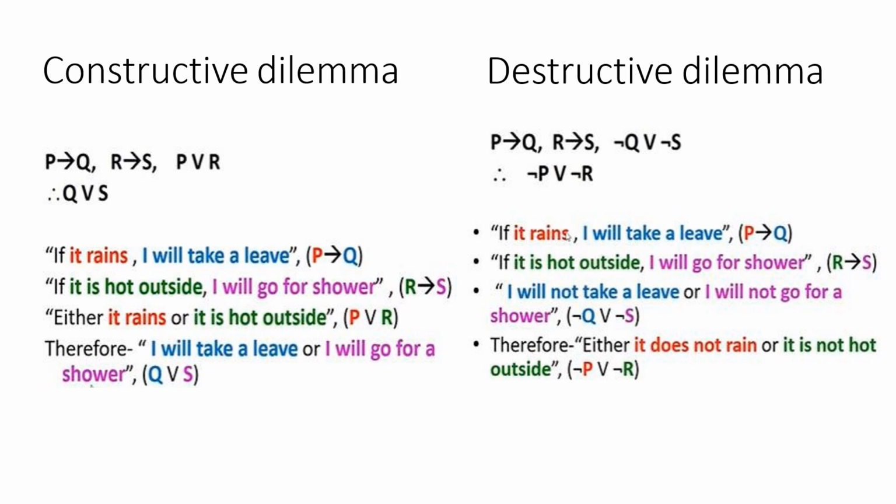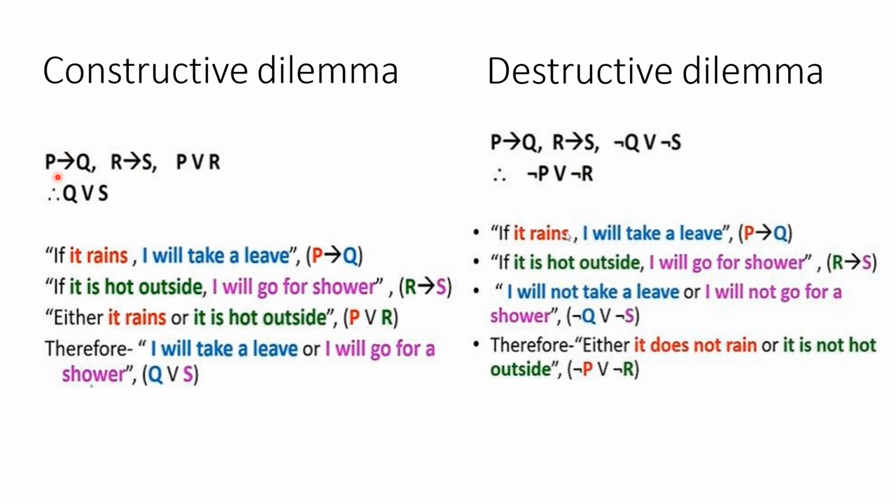It is given P implies Q and R implies S, and also the third one, P or R. Then our conclusion will be Q or S. So we will discuss with an example. If it rains, I will take a leave. So P means it rains. Q means I will take leave.